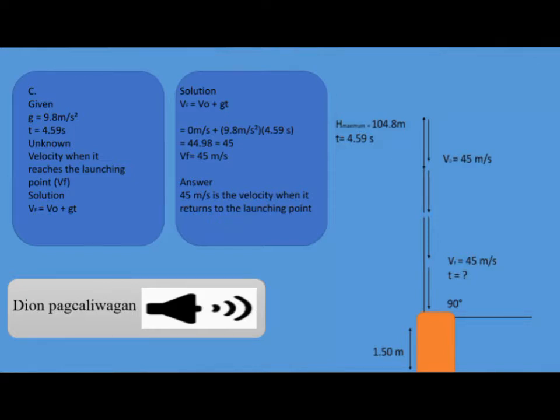The formula we will use is Vf equals initial velocity plus g times t. We substitute the given values and apply the necessary operation. The final velocity would be 44.98 meters per second, or 45 meters per second when rounded off.